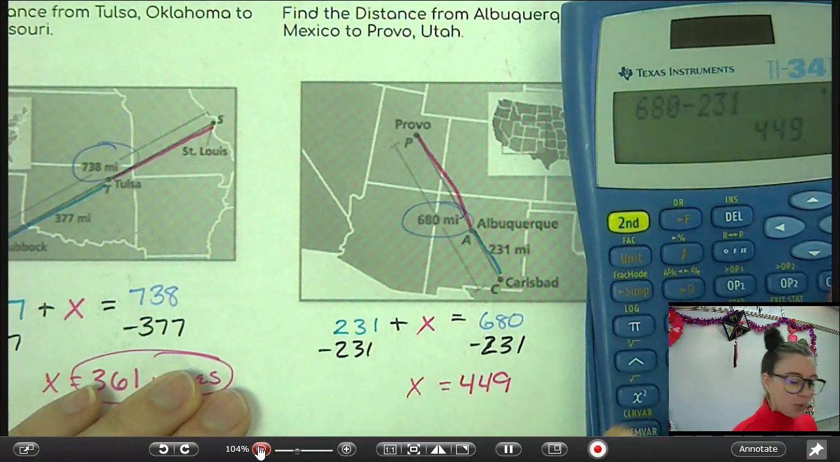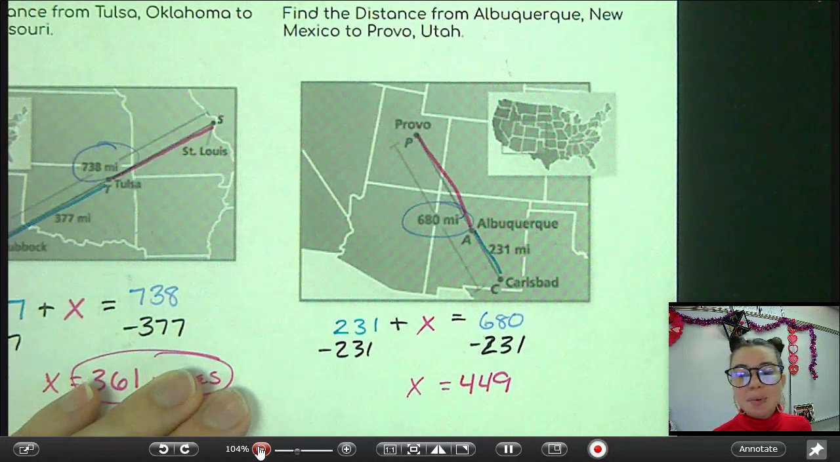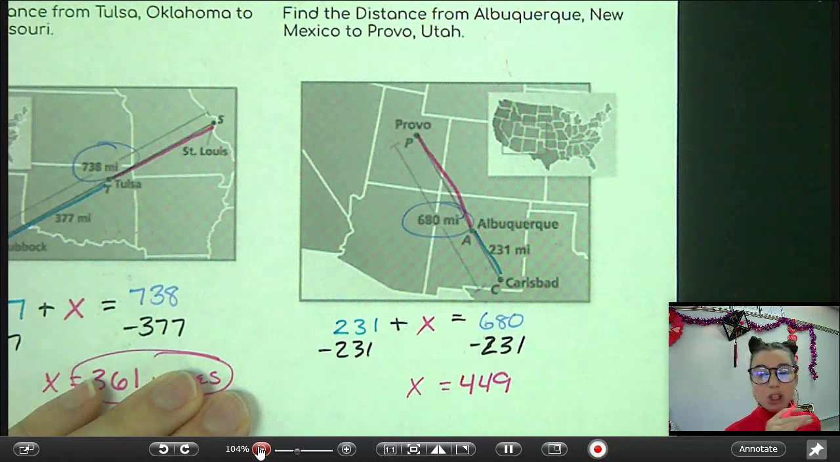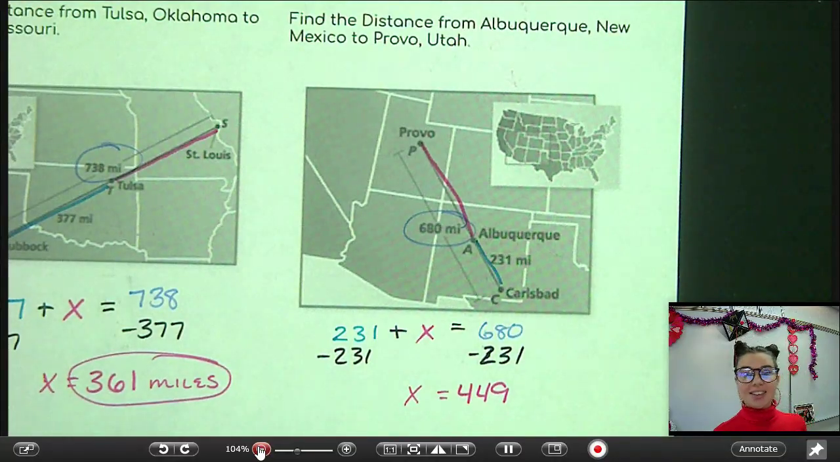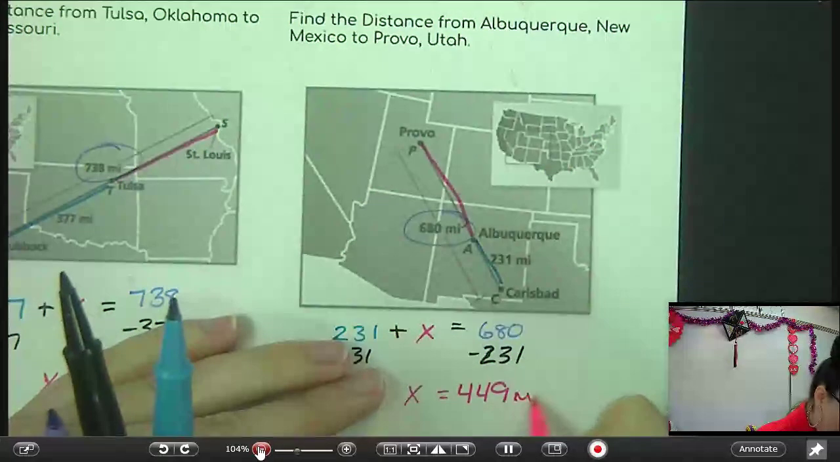Now just remember, when you're working with these real world problems, you keep the correct units with it. So we're talking about miles. So this 449, it's not just 449, that's the distance. We're talking about 449 miles. So let's make sure we have that in our answer.